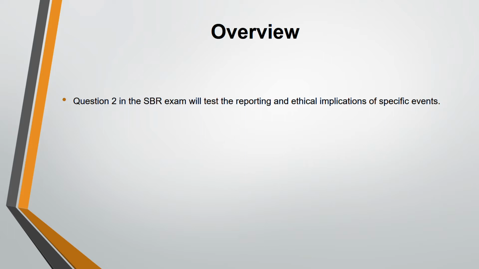So first, 1 or 2 questions will be on reporting issues, then the last one is on ethics, where you'll be having the 2 professional marks as well. So first you answer the reporting implications based on the standard, then you go to the ethical implications. Why? Because the ethical implications that you're going to explain will be based on those reporting issues only. They are linked, they are not separate. So if you answered well on your reporting implications, you will definitely write better in your ethical implications as well, because when you're writing your ethical answers, you have to write specifically to those reporting issues.